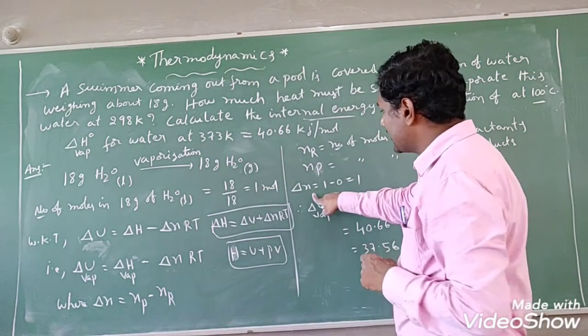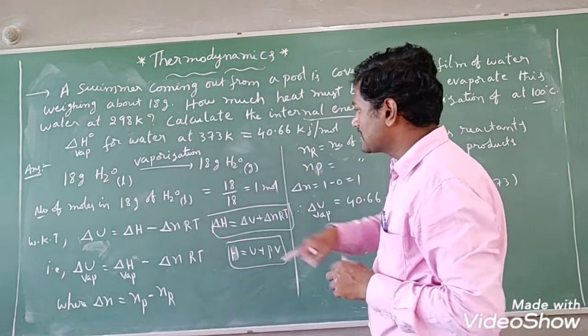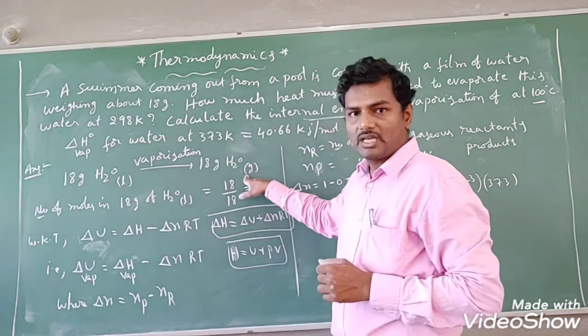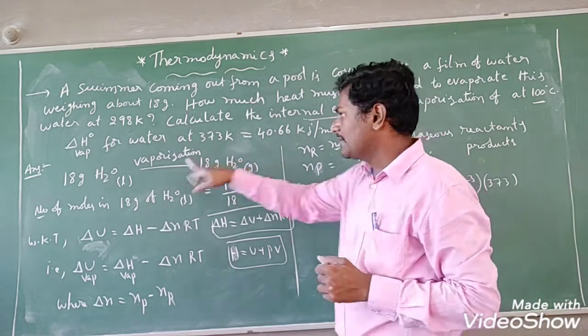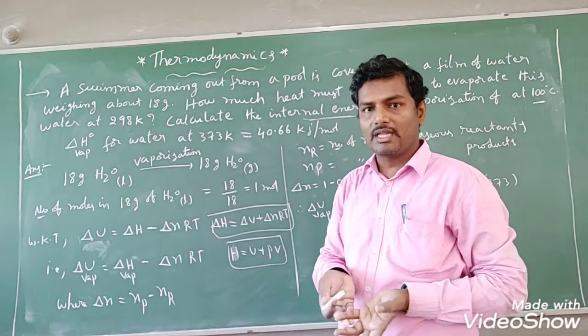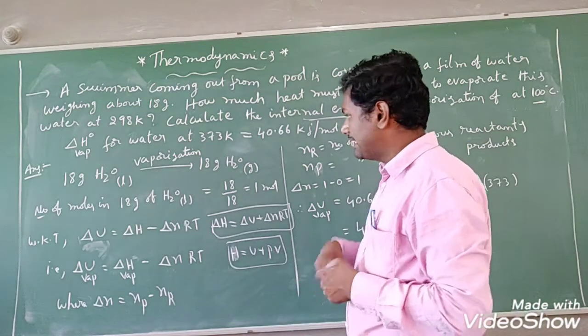Right? So delta N is nothing but what? NP minus NR. NP is gaseous only, right? Product is gaseous. So that's why I have taken 1 here. Nothing is there means 1. 18 grams means 1 mole only, right? 1 mole.